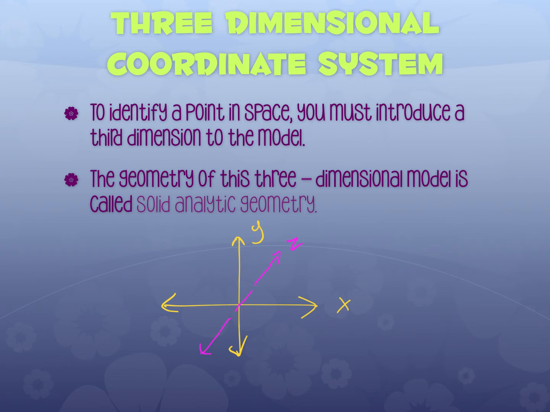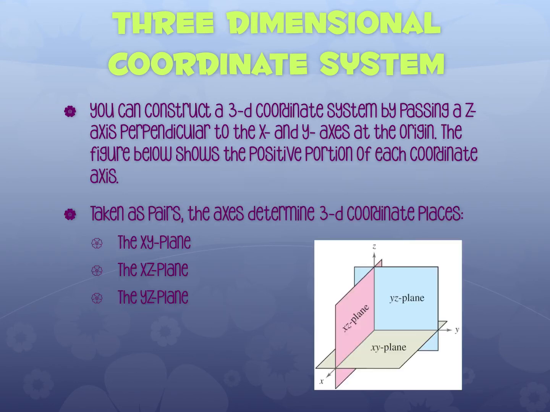Okay, this is where you start to get into what's called solid analytical geometry, when you start to add in that third dimension. You can construct a 3D coordinate system by passing a z-axis perpendicular to the x and y, which is what I just showed you. The figure below shows the positive portion of each coordinate axis. Notice that the x is here, the y is here, and the z is here. If I could picture it like a cube and use the front right corner, then it's going to be the positive on the x, the positive on the y, and the positive on the z.